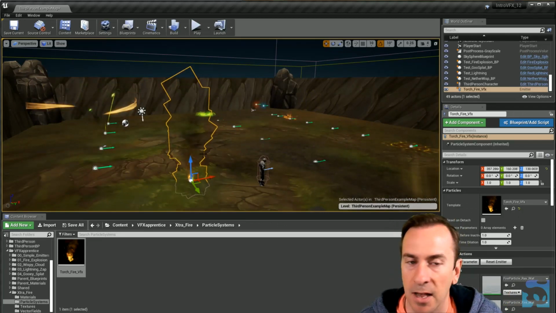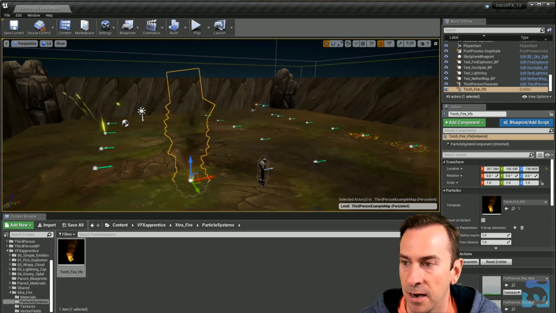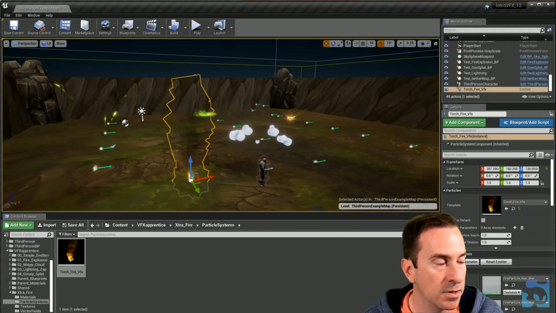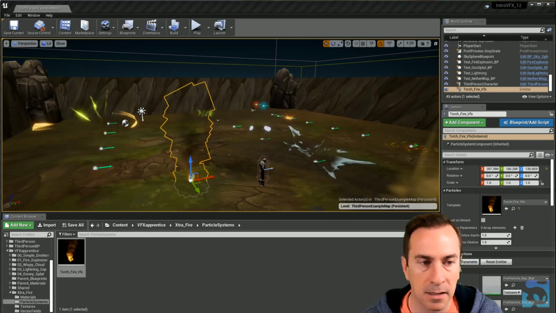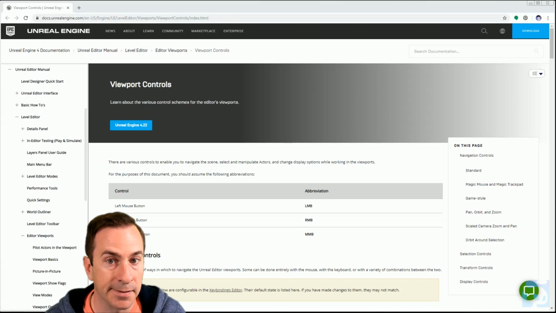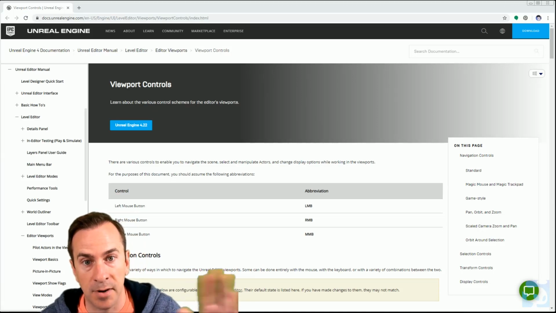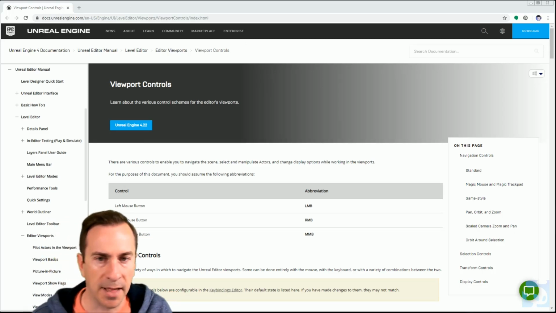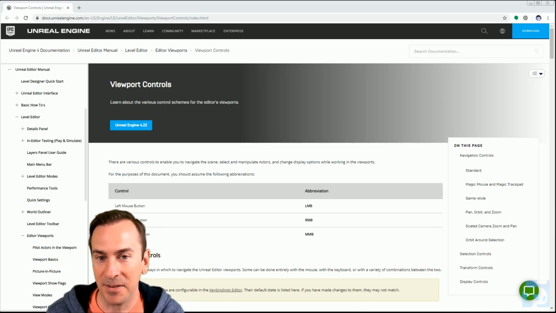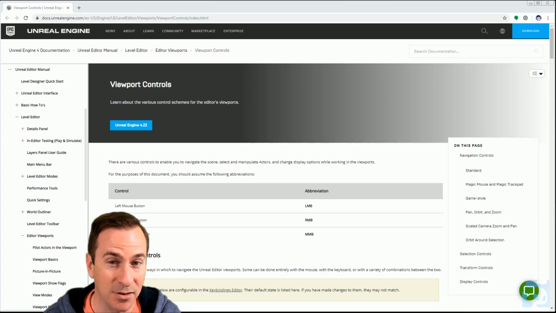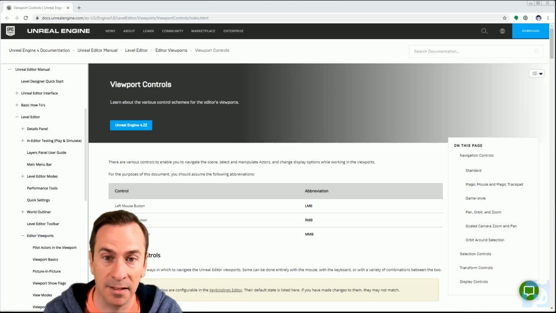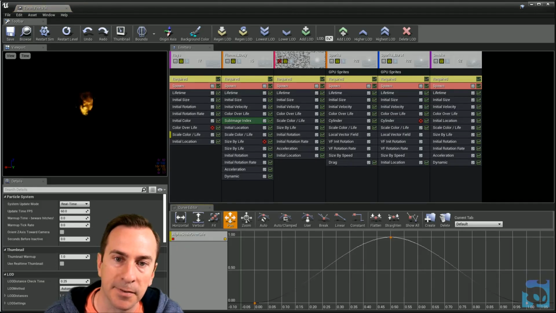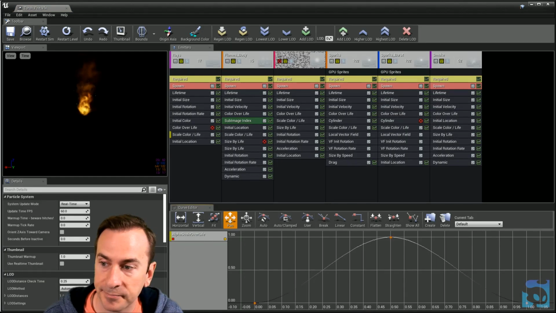Now this is annoying because it's showing the outline of all the cards. There's a few things I can do to get rid of that. Unreal has really cool documentation. Let me show you this. For a full breakdown of everything in the viewport, they have that on this website. There's also a full breakdown of everything in Unreal Engine on this website, and you can just check it out. Link in the description below. But for now, we're just focused on our particle system.